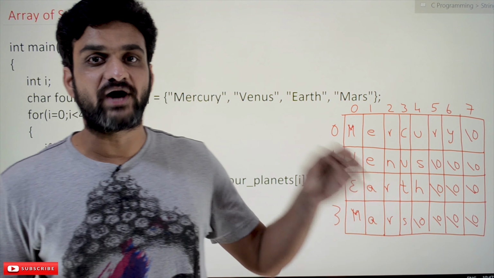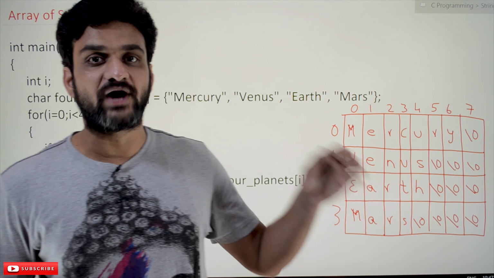With this, how many strings are we going to create? We are going to create an array of 4 strings. After executing this line of code, this is how the array of strings will get created. Here Mercury has 7 characters, and after that 1 space is provided for the null character. This one has 5 characters, and after that the remaining are null characters. This we have already discussed. Whenever extra spaces are there, those are filled with null characters in the case of strings.